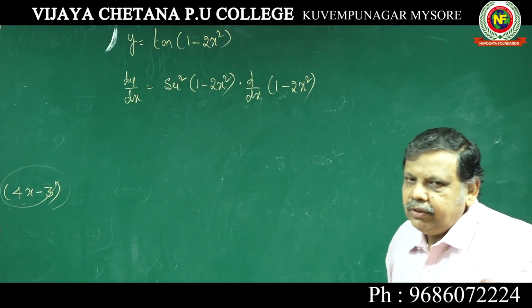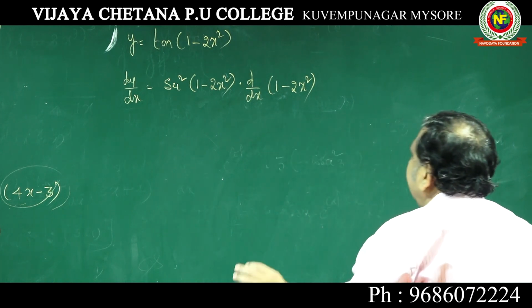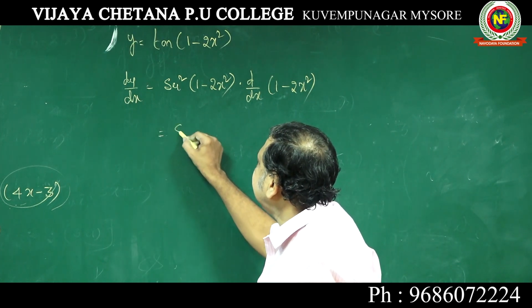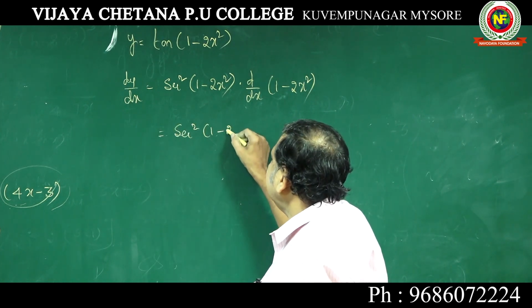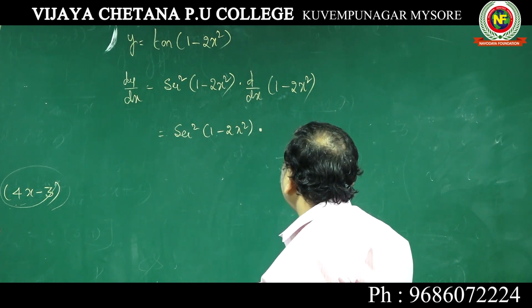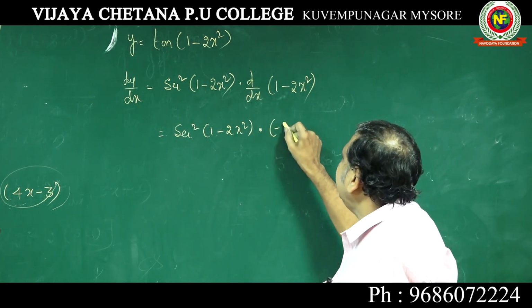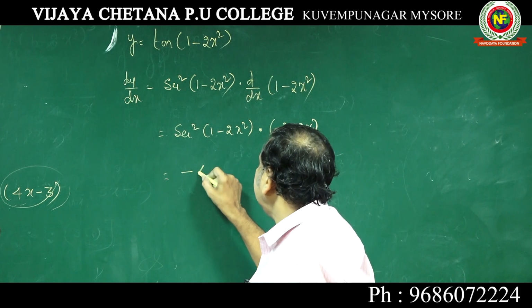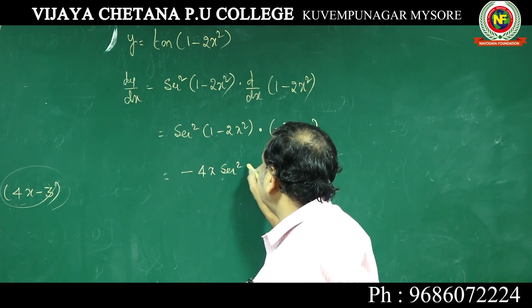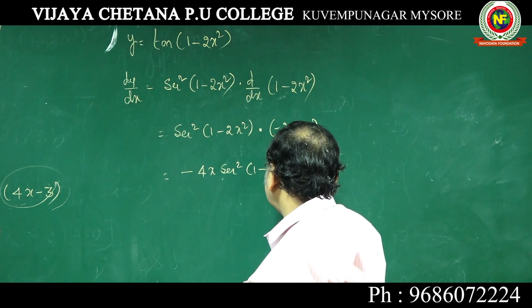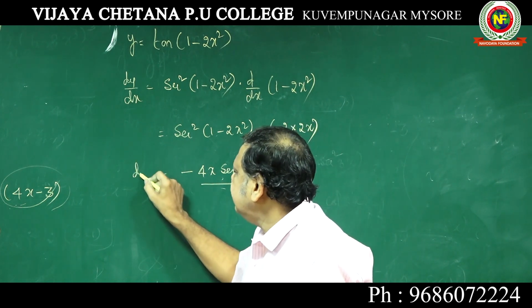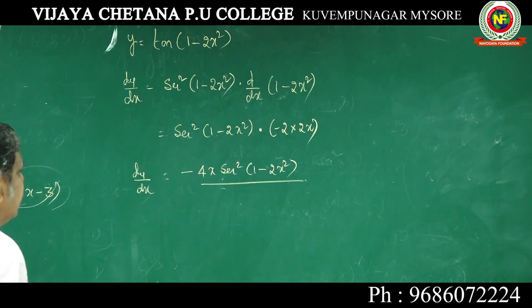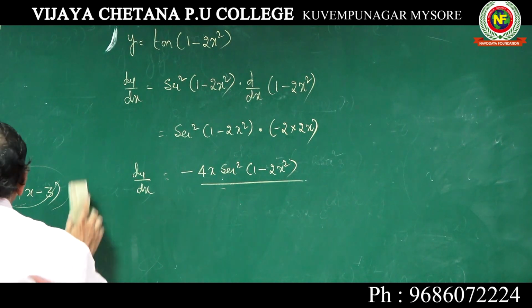You will lose marks for that. So it is secant square 1 minus 2x square into d by dx of 1 minus 2x square, so this is constant, minus 2 into 2x. X square is 2x. Answer is minus 4x into secant square 1 minus 2x square. This is your dy by dx.